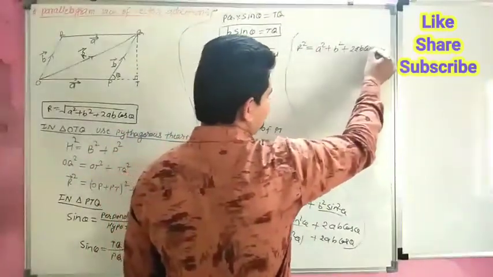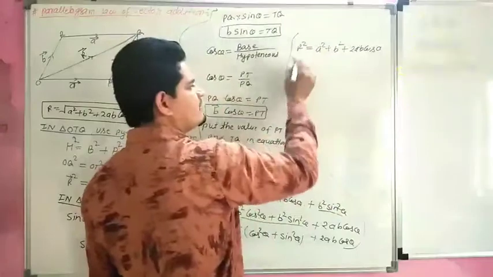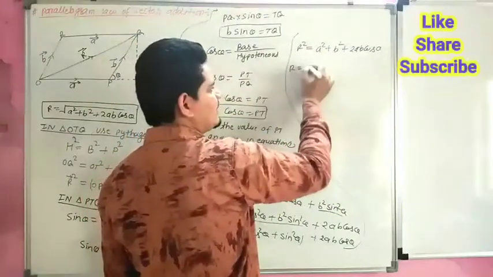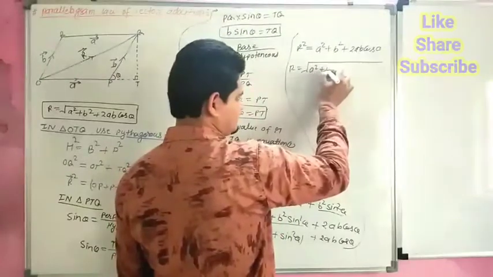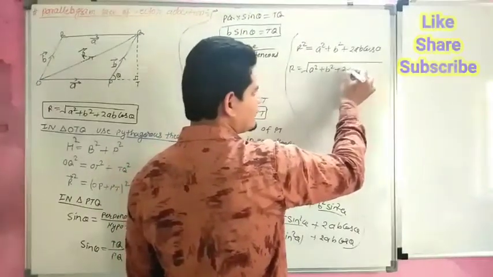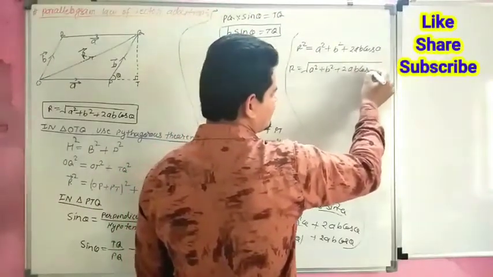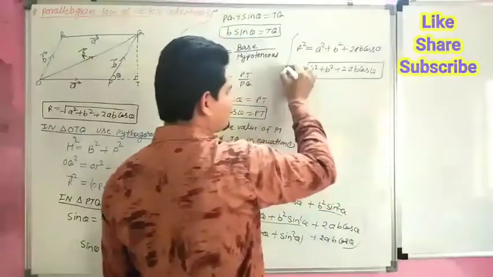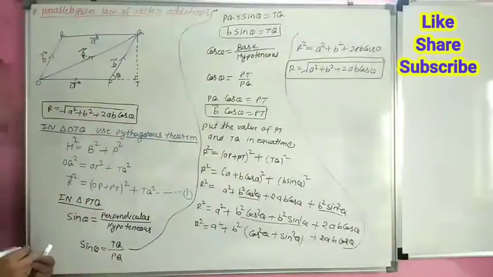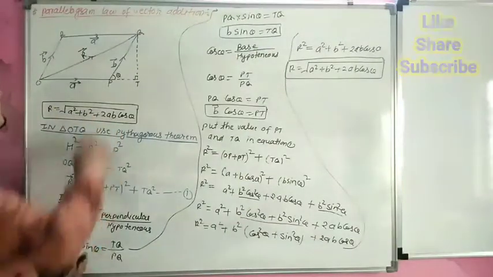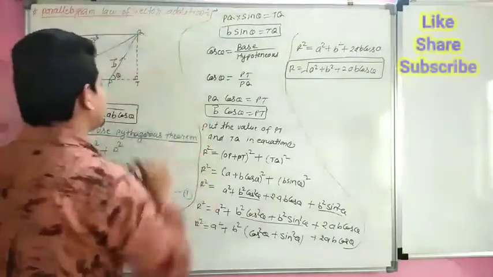When we remove the square, it becomes R equals under root A square plus B square plus 2AB cos theta. This is the formula of parallelogram law of vector addition.